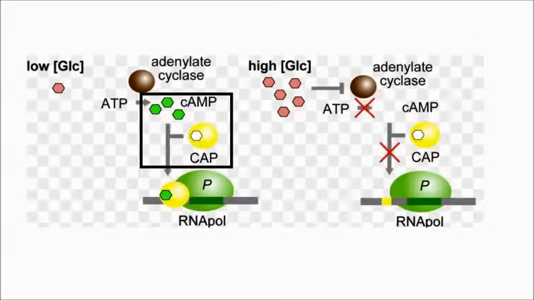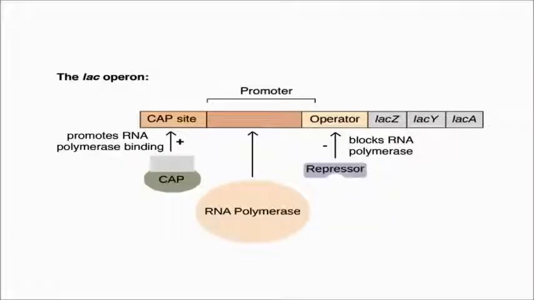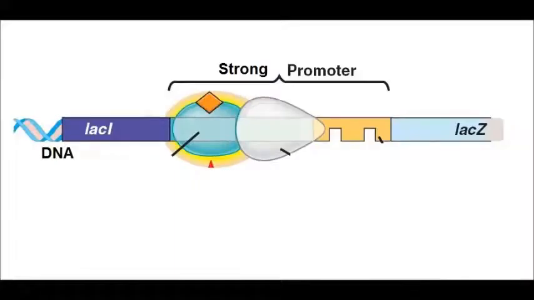Promoter is the binding site of the RNA polymerase, and the affinity with which the RNA polymerase binds to the promoter depends on the specific base pair sequences of the promoter. So a strong promoter means that RNA polymerase has high binding affinity, and a weak promoter means that RNA polymerase has a low binding affinity. And a strong promoter is a must for efficient transcription process.